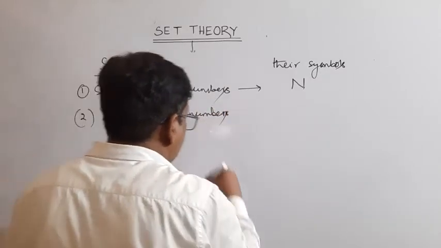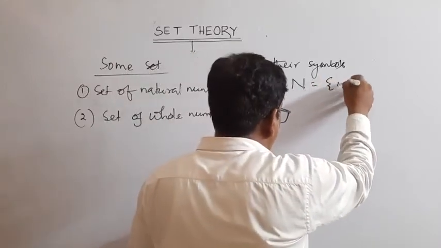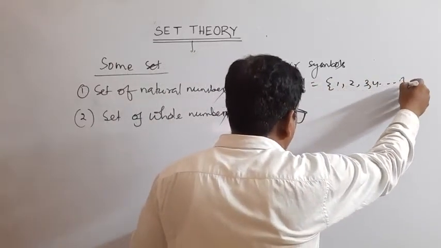Natural numbers means what? N is equal to 1, 2, 3, 4, and so on.